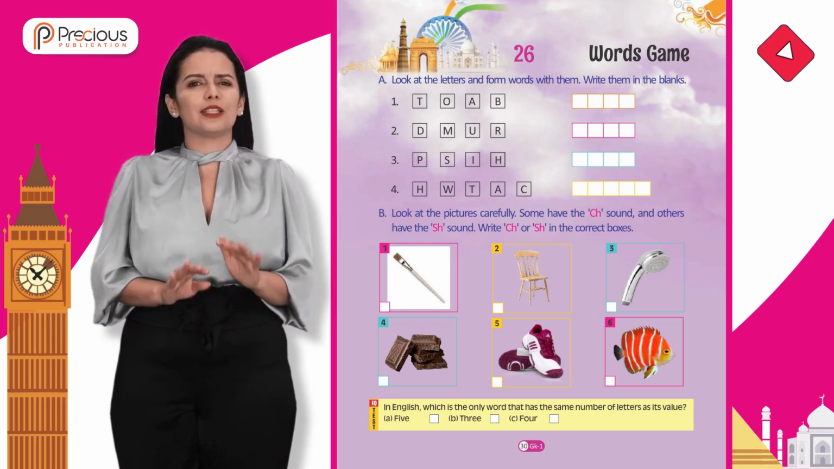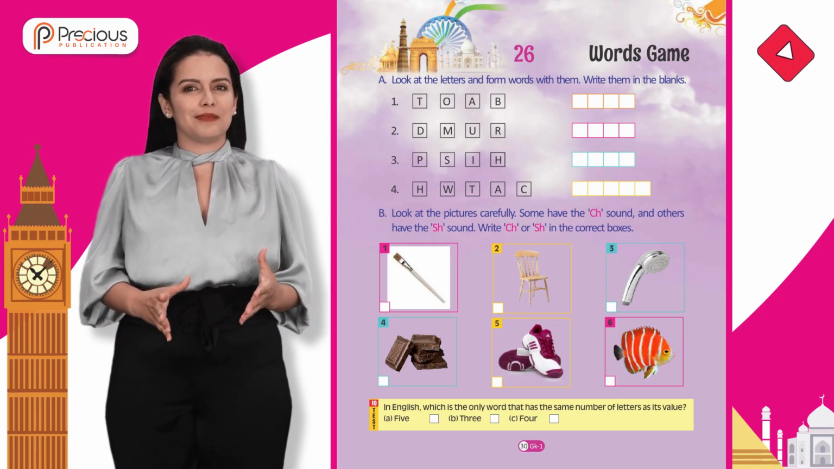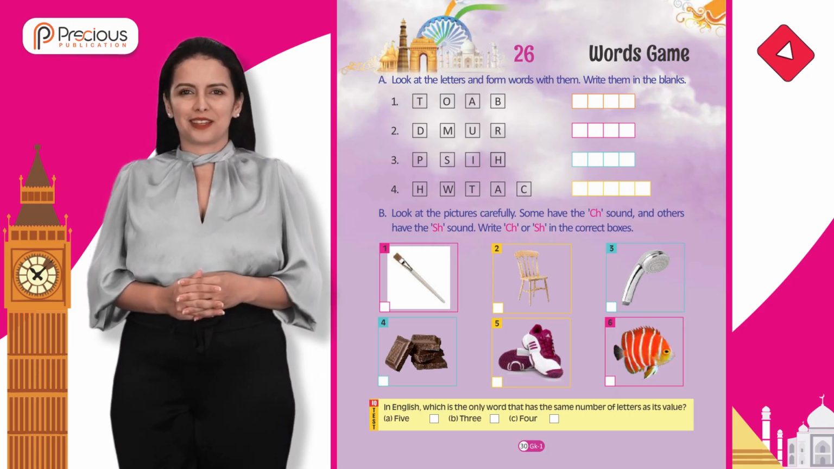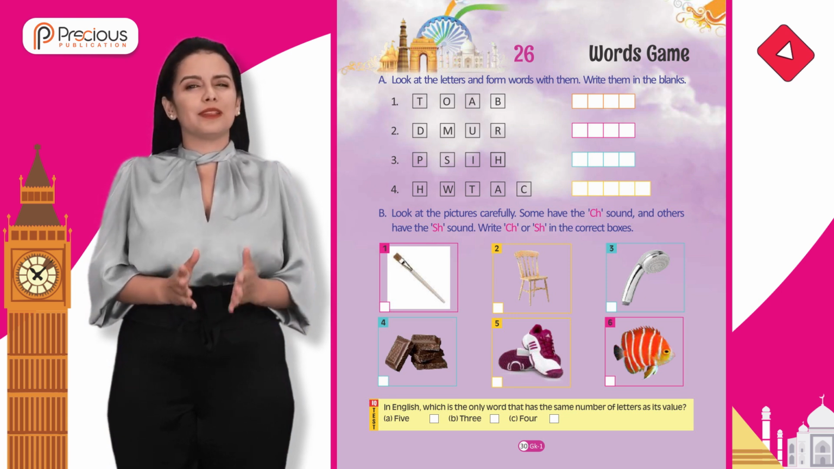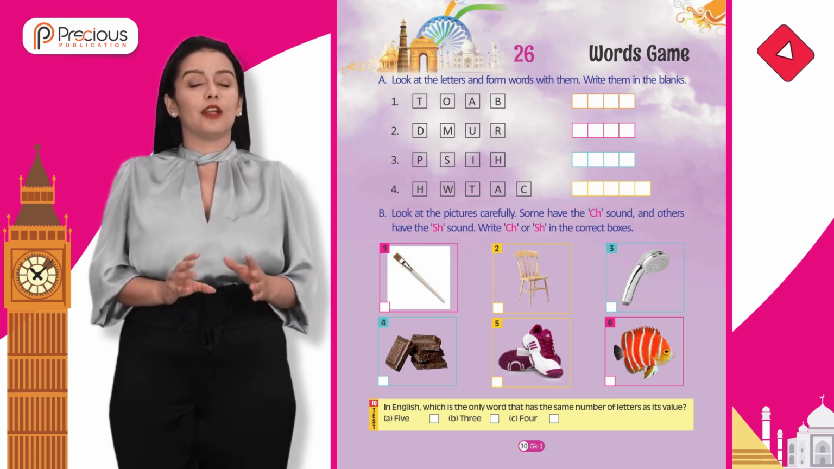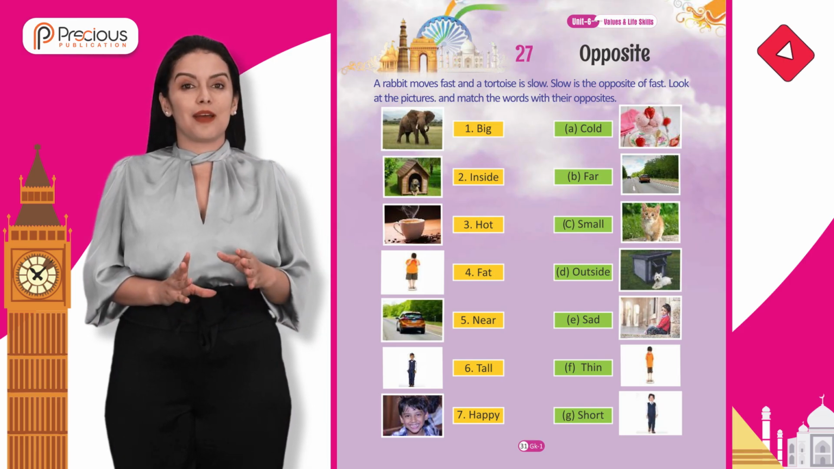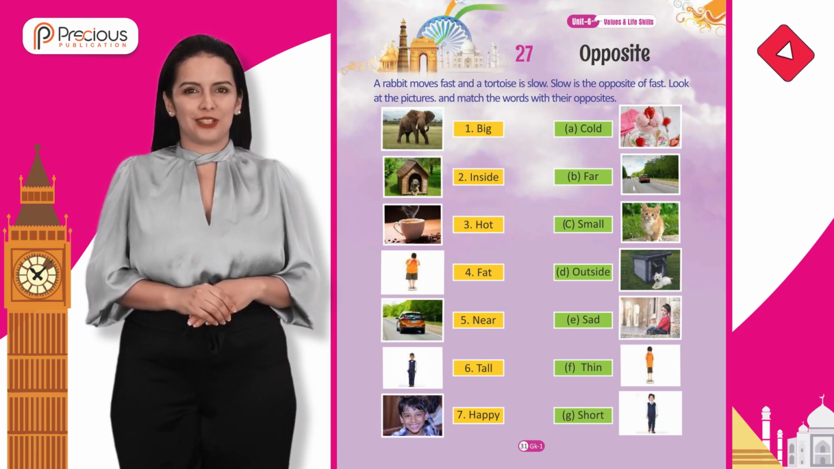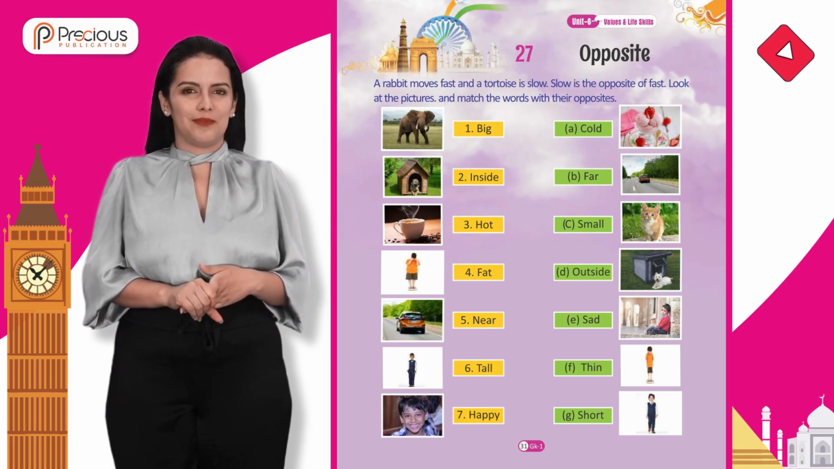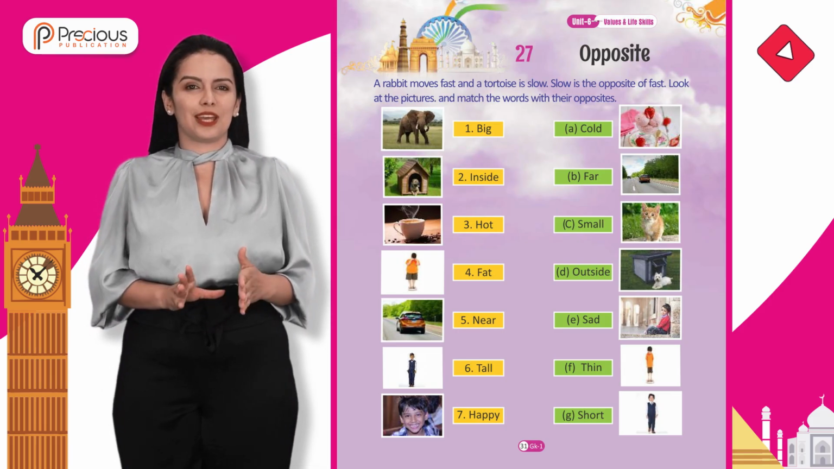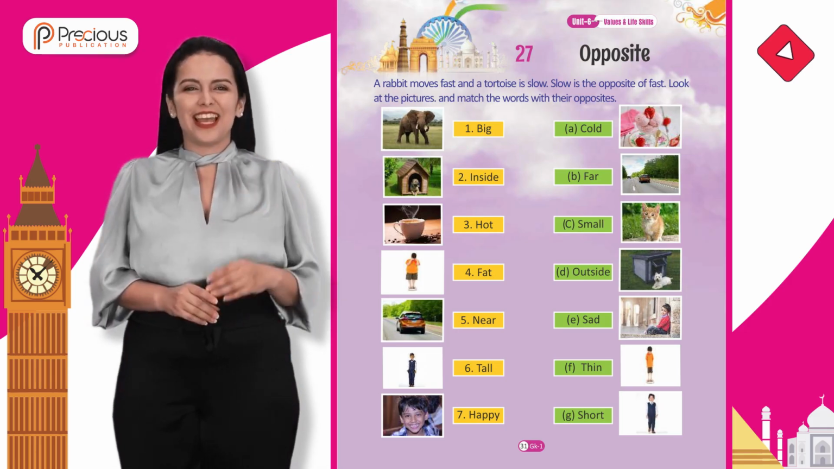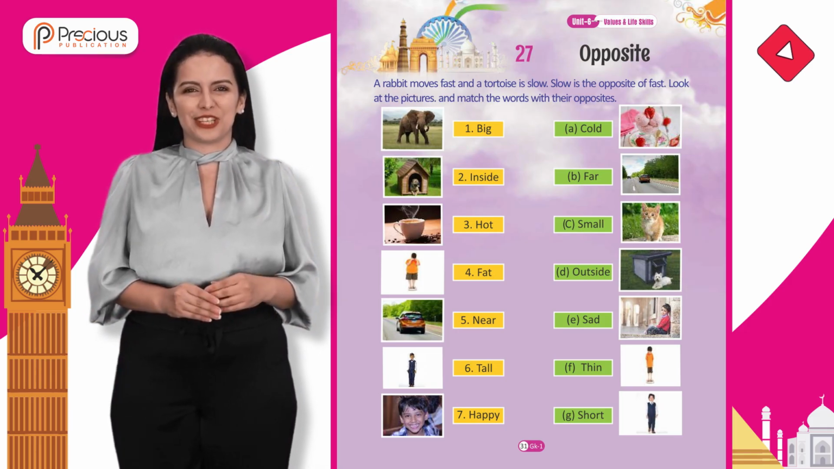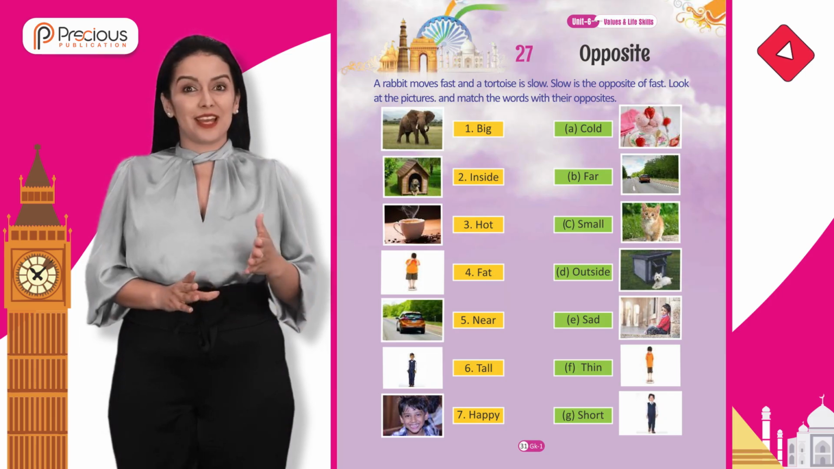A. Test. In English, which is the only word that has the same number of letters as its value? A. 5, B. 3, C. 4. Unit 6. Values and Life Skills. Chapter 27. Opposites. A rabbit moves fast and a tortoise is slow. Slow is the opposite of fast. Look at the pictures and match the words with their opposites.